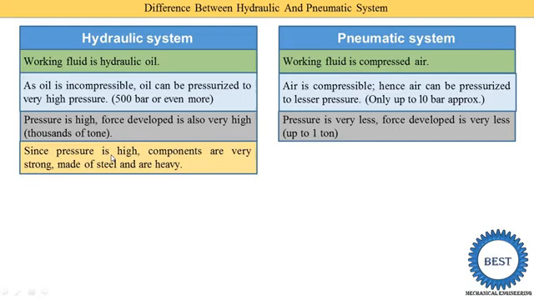Pressure is high, so components are very strong, made of steel, and very heavy. Generally I give the example of two-wheelers. In two-wheelers, the tire pressure is slightly lower. I don't know the exact value, but when we move to four-wheelers, the pressure inside the tire is higher. In trucks and heavy earth moving equipment, the required tire pressure is much higher, because they are lifting heavy weights.